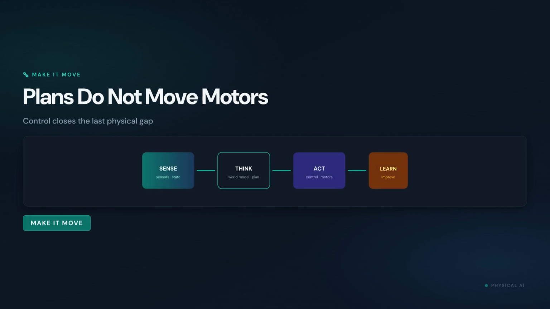A planner can choose a beautiful trajectory, but a robot still has to execute it through motors, gears, joints, wheels, friction, delay, and disturbance. That is the job of control. Controllers convert desired motion into commands, measure what actually happened, and correct the difference fast enough to keep the machine stable, accurate, and safe.